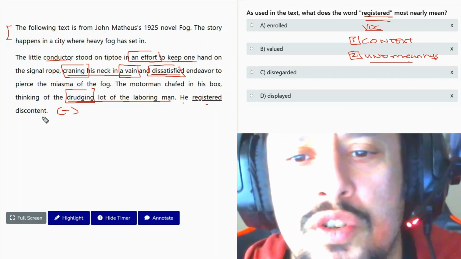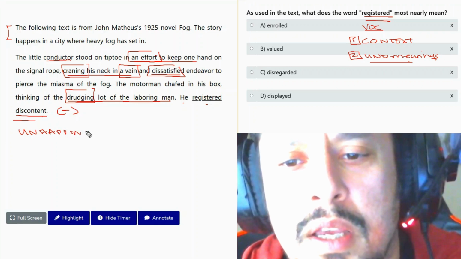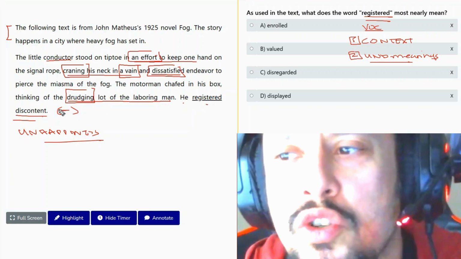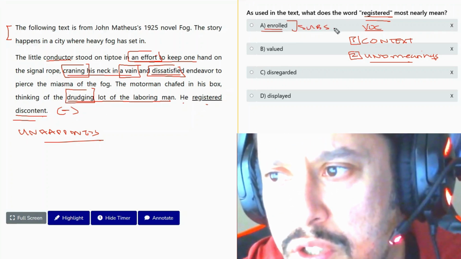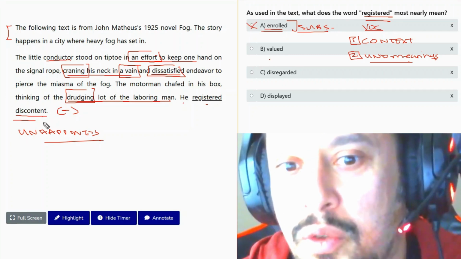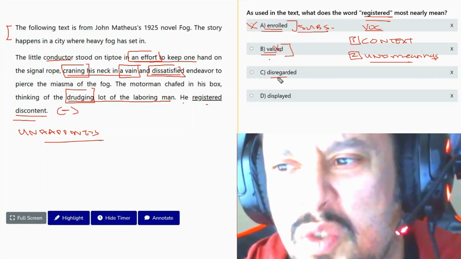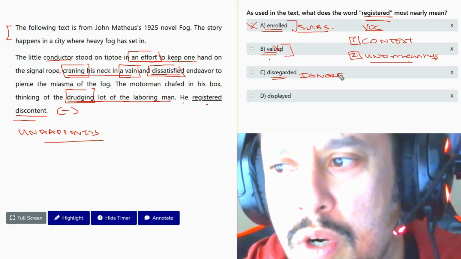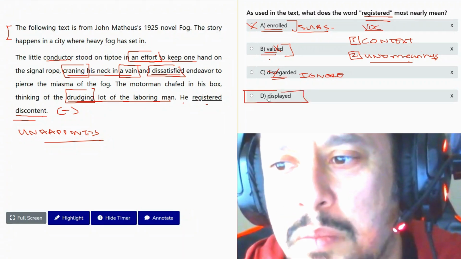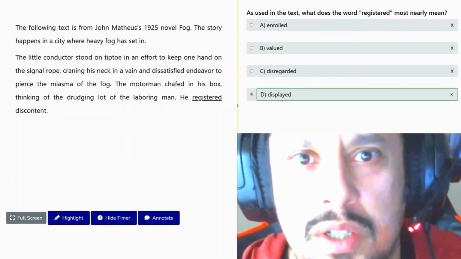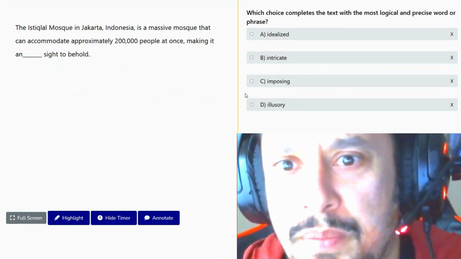So he registered discontent. Discontent means unhappiness, right? So he registered his unhappiness. Enrolled means to subscribe or sign up. Well, no, he valued discontent. He valued his unhappiness. He saw it as value. Also, no, disregarded means to ignore. So he ignored it. No, he's not happy with the situation. We could say he displayed the discontent, which is the unhappiness, which could be a frowning face, a sad face, whatever. Question number two.